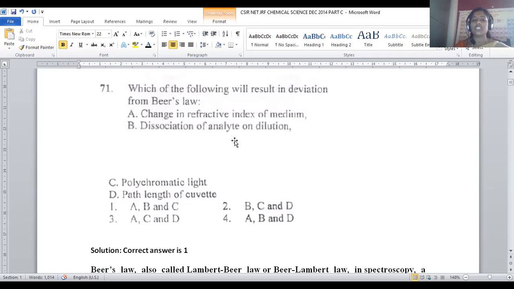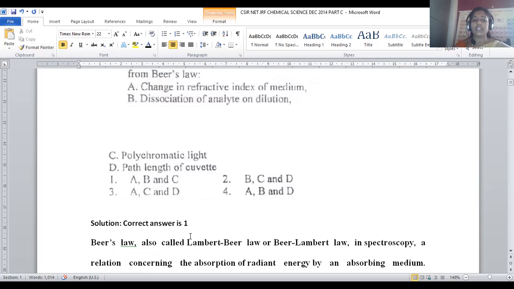And second is the dissociation of any compound on dilution. Any sample compound we are taking for analysis, upon treating with light, what happens if it is involved in any kind of dissociation? The compound should be highly stable upon the irradiation of light. If it dissociates into different fragments, it will be difficult to analyze. In that case also, deviation could occur in the Lambert's law.